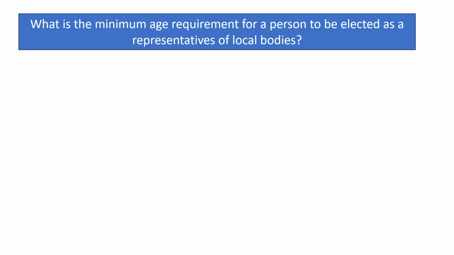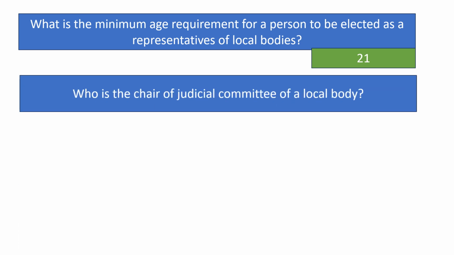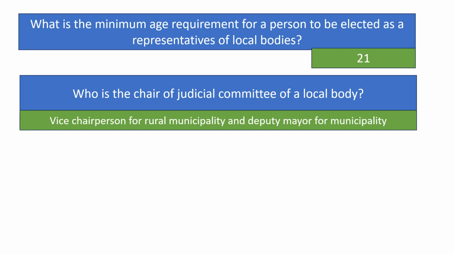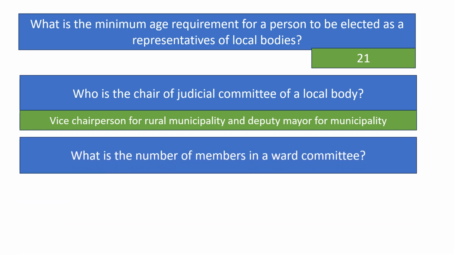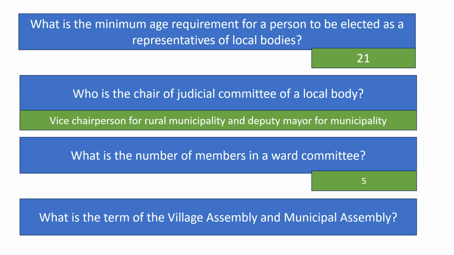What is the minimum age requirement for a person to be elected as a representative of local bodies? 21 years. Who is the chair of the Judicial Committee of a local body? Vice chairperson for rural municipality and deputy mayor for municipality. What is the number of members in a ward committee? 5. What is the term of village assembly and municipal assembly?